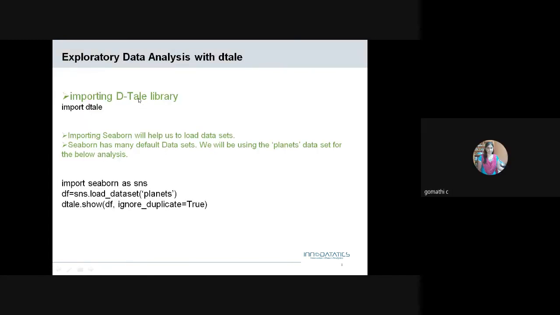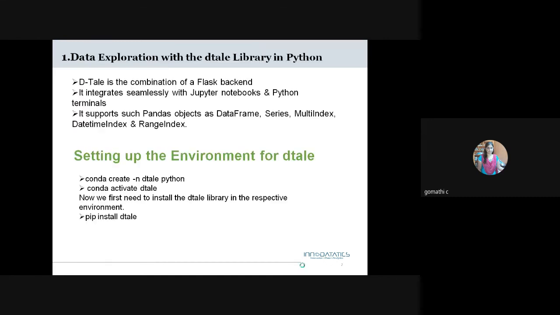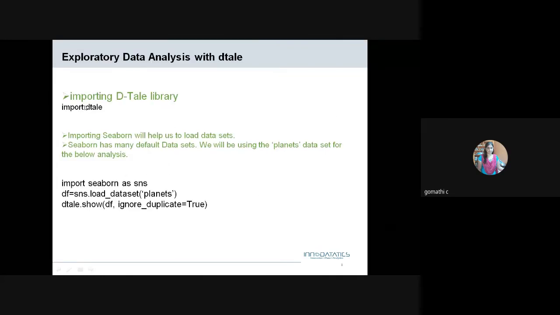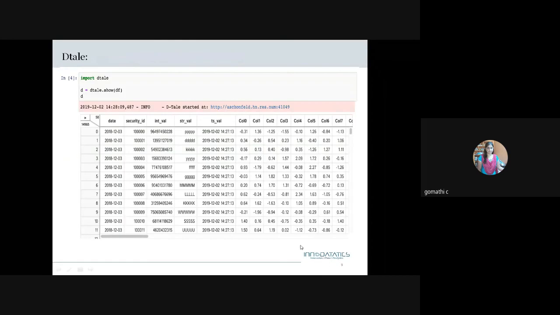Once again, I'm telling you people, before installing any library, you have to install it with pip install. You people have to remember this one. Without this, we can't use the library. Can I change the slide?